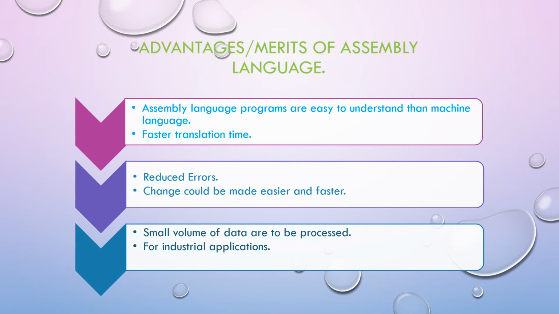It means the language can understand machine language easily, and the time is faster than other languages. Errors are identified and reduced. Small volumes of data can also be processed in assembly language. It is majorly used for industrial applications.